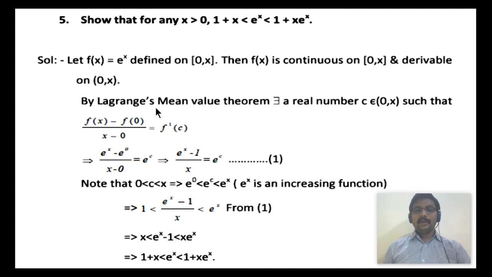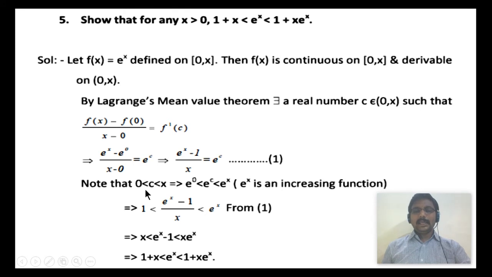So replacing the above values, f of x means e power x, f of 0 means e power 0. But what is the value of e power 0? 1. So the value of e power c is e power x minus 1 by x. Let it be equation 1. Now take the inequality 0 less than c less than x, because c lies between 0 comma x, it means 0 less than c less than x.